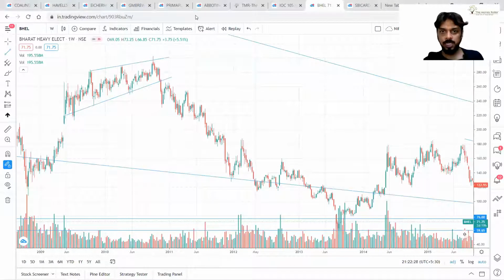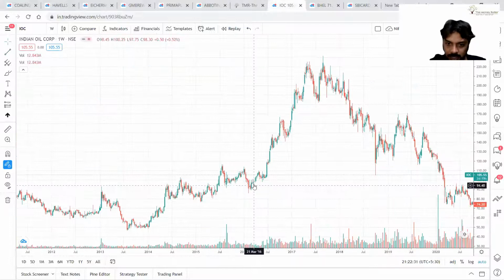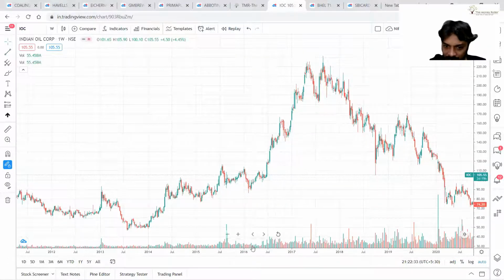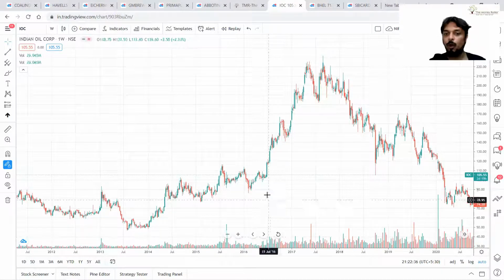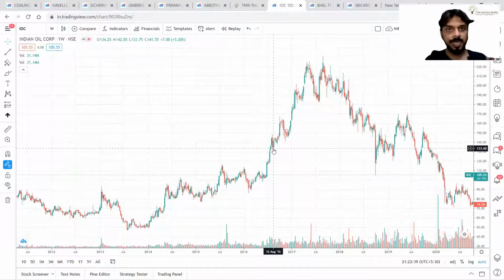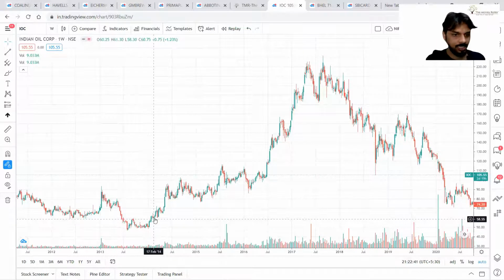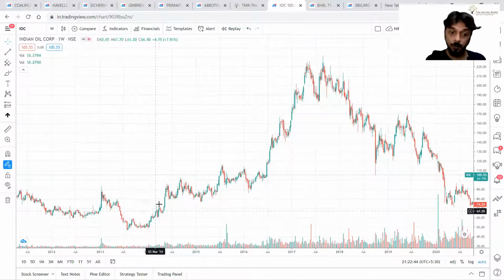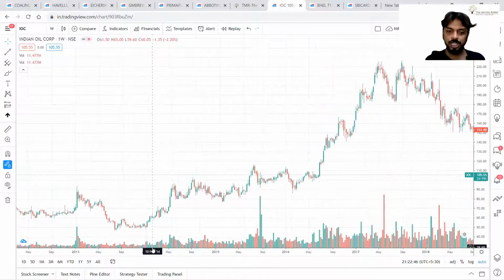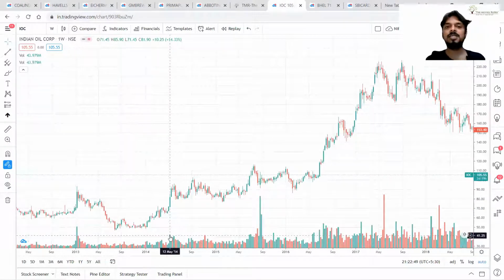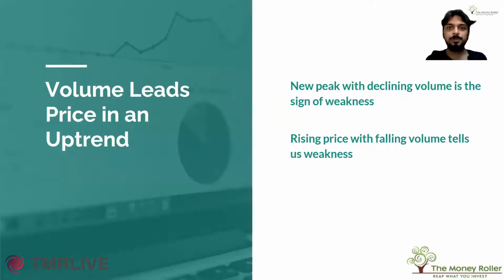So, let's check IOC. We analyzed this uptrend, and then we analyzed rising activity of volume in this uptrend. That's it. Have a look at this. This uptrend in isolation, or this up move in isolation, and we have just checked whether volume activity is going up or not. But in this principle, we are going to check volume activity of different peaks, okay, and at special structures, special zones.